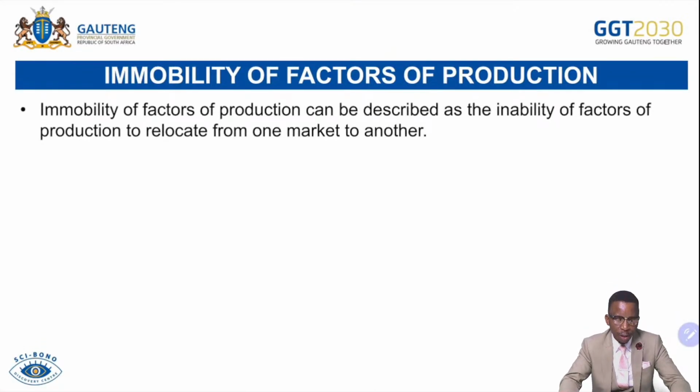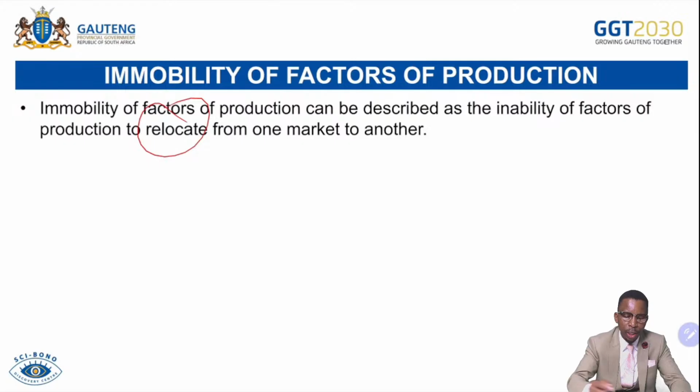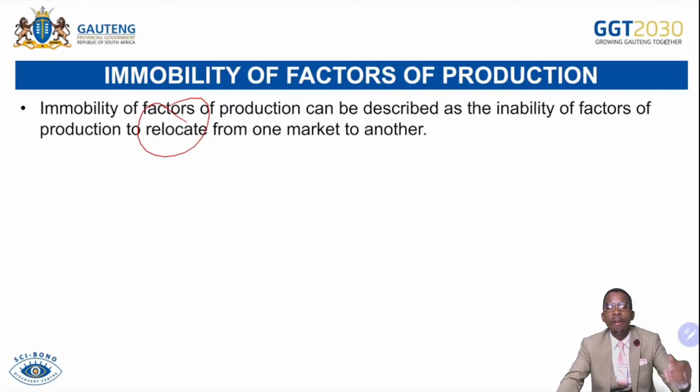Then immobility of factors of production. Immobility of factors of production can be described as the inability of factors of production to relocate from one point to another, or from one market to another. We know that factors of production cannot easily move from one place to another. It becomes more challenging when you talk about entrepreneurship. It tends to be very difficult for entrepreneurship to switch from one use to another. If a person is an expert in a particular industry, they cannot switch to another industry because they are not fully informed about it, as their skill is specific.